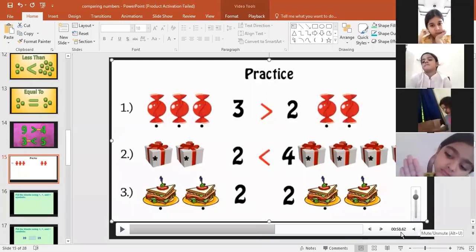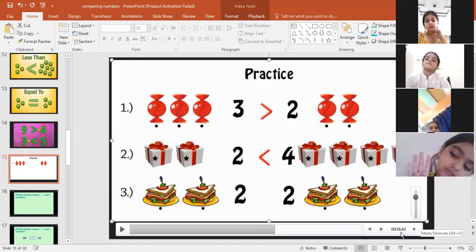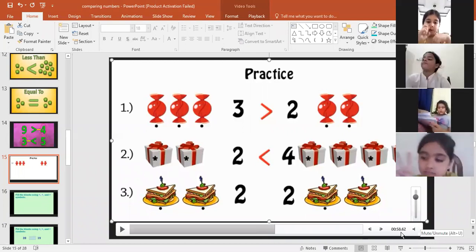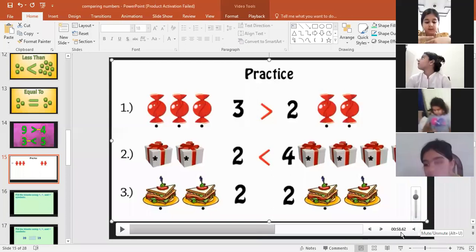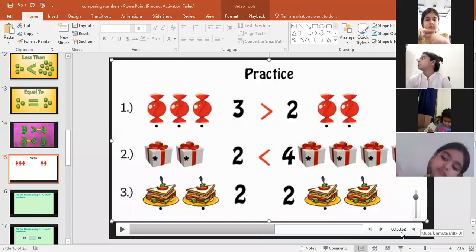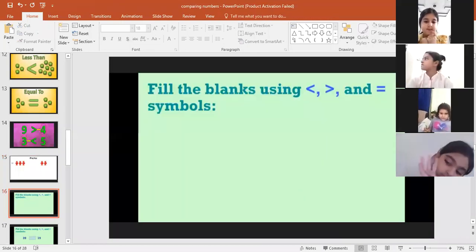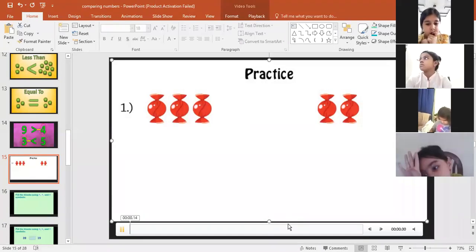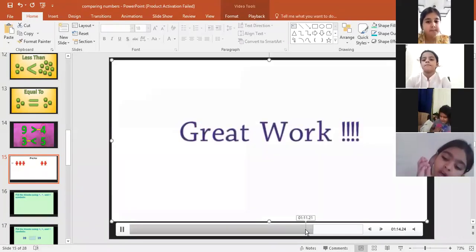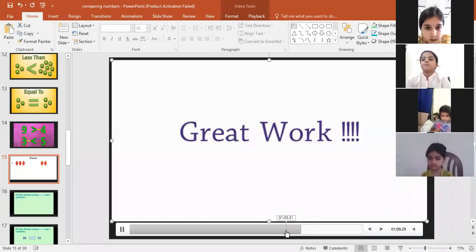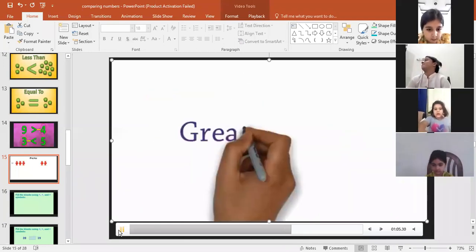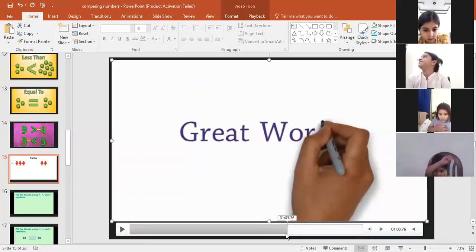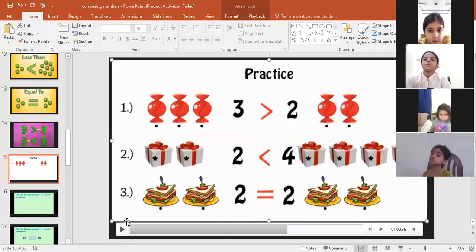Mifra, Shanze, what will happen in this situation? It's not greater, it's not smaller. There was a third, equal to, very good. So let's see, are you giving the right answer or not, Maham? So here it is. Can you see? 2 is equal to 2.